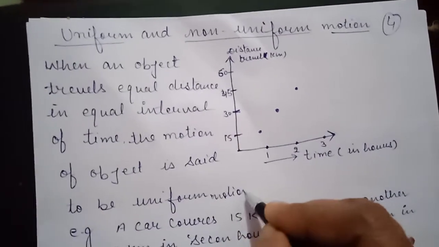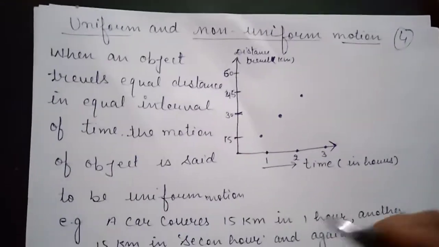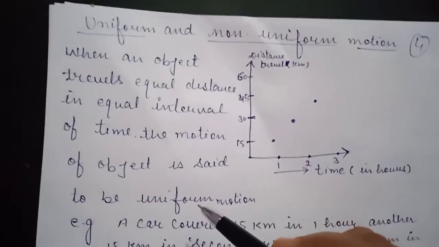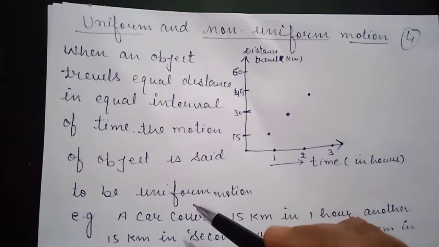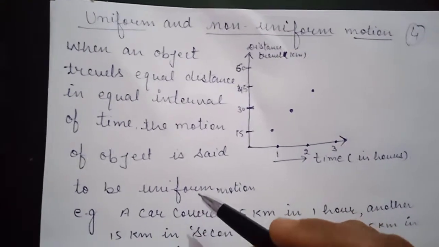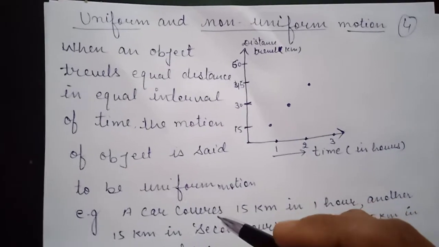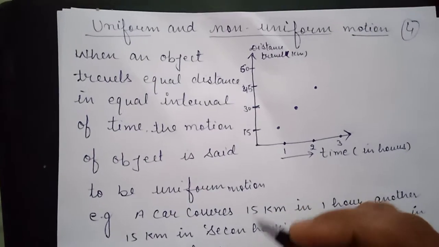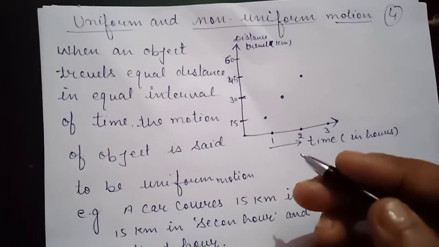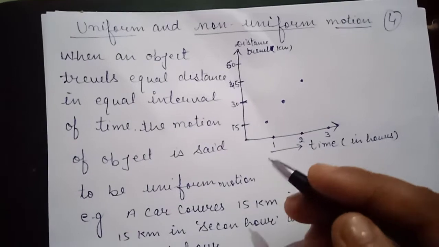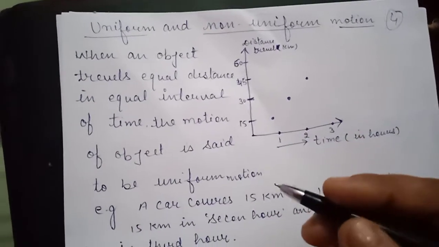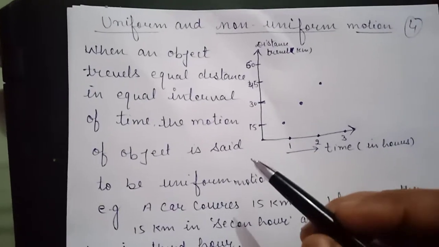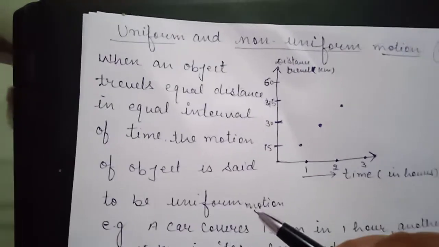You can take the example of driving your car or your bike. If you cover equal distances in equal intervals of time, suppose you are covering 50 kilometers in 1 hour, and in the next 1 hour you also cover 50 kilometers, and in the third hour you again cover 50 kilometers, then the motion is said to be uniform motion.